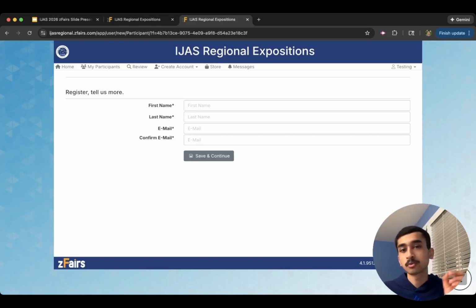Note that every single student will be required to have an email address under that account. If for some reason your district restricts emails, or they can't get emails from IJAS, you can put in a parent email address, and of course the student email address and the parent email address can be the same. There are many different options, and you can contact us at the state if you have any issues with your students receiving our emails. But we do encourage that students have their own accounts, just to make sure that they have control over their entry, they can see what they need to do, and they can edit it themselves, and to take the burden off of you as teachers.